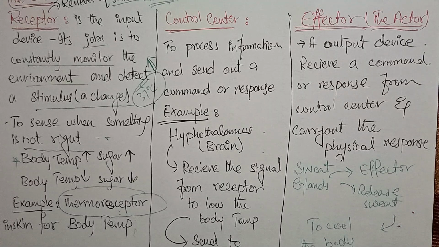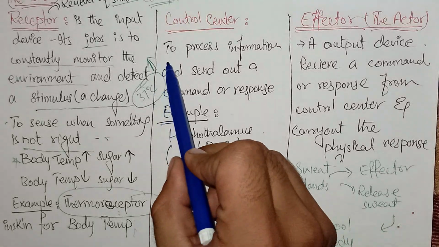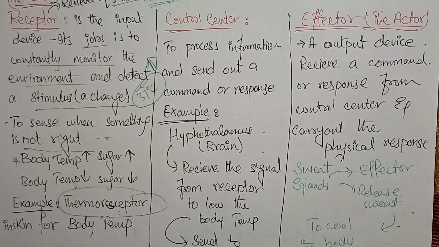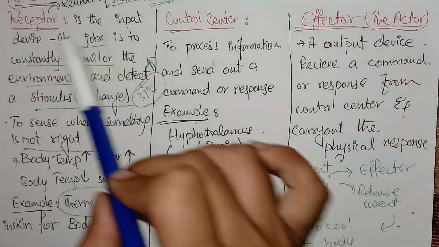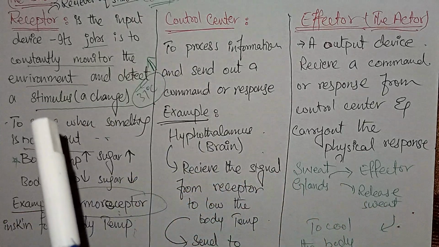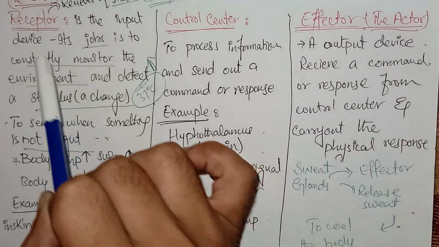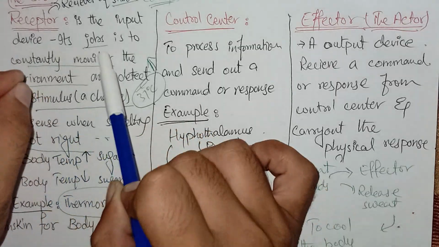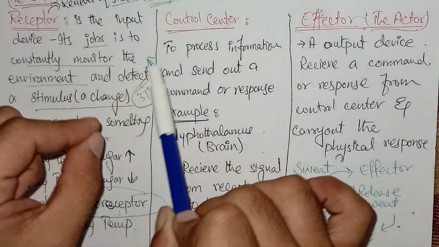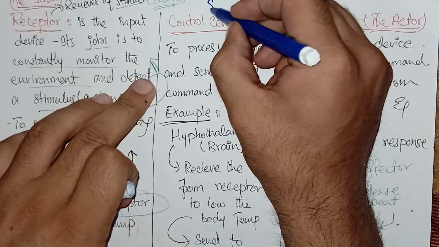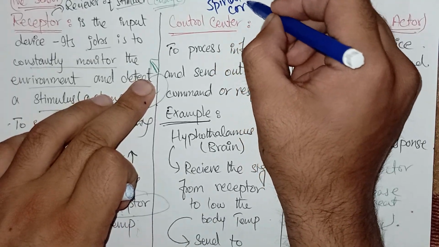Okay, what is the control center? The control center processes information and sends out a command or response. It means that any change which can be sensed by the receptor can be sent by the receptor through the sensory neuron toward the central part, which is known as the spinal cord or brain.